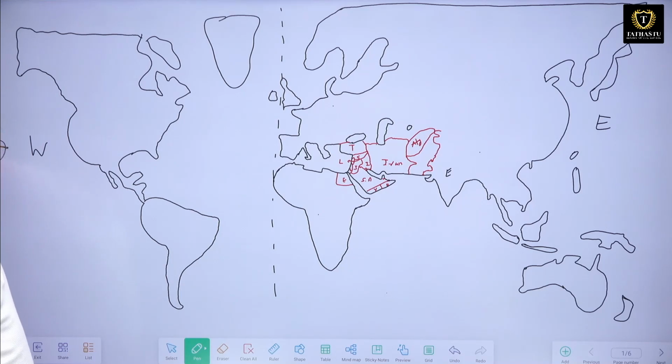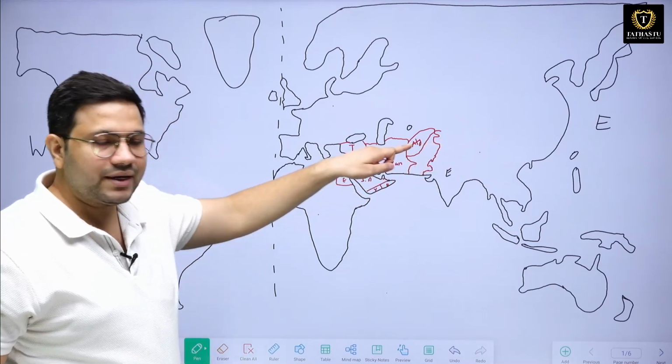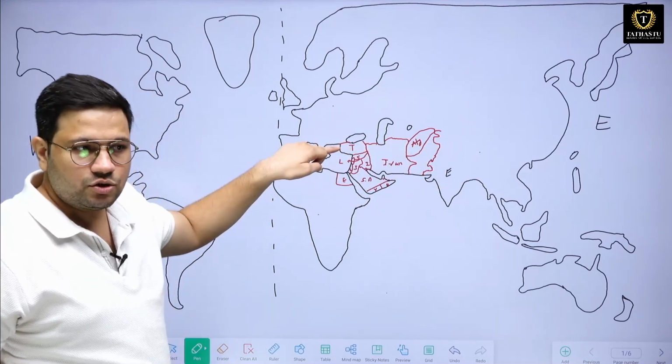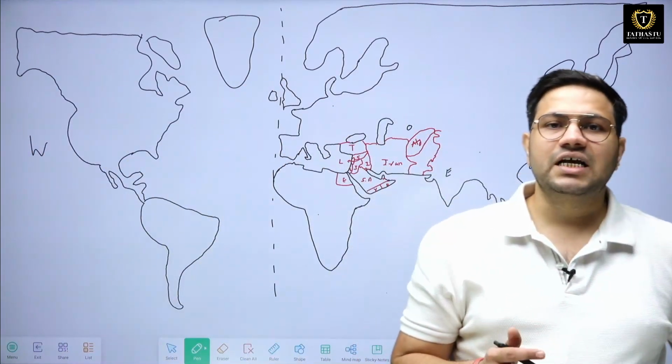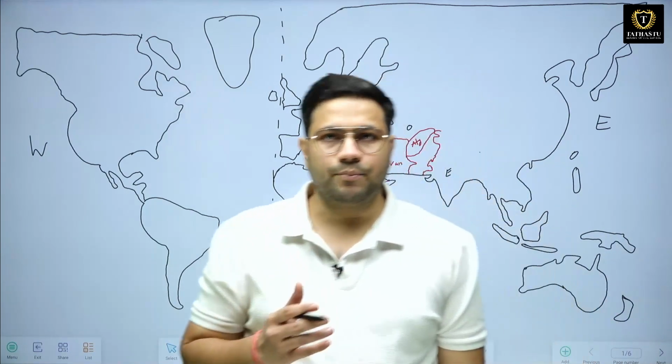Not only now, but in ancient times also this was the most important. Why? Because the Silk route, the trade route that was operating in historical times, was passing through this particular Middle East only. So this particular part has a great significance. The geography of this particular region is very important.